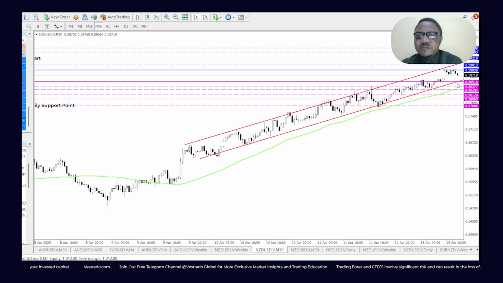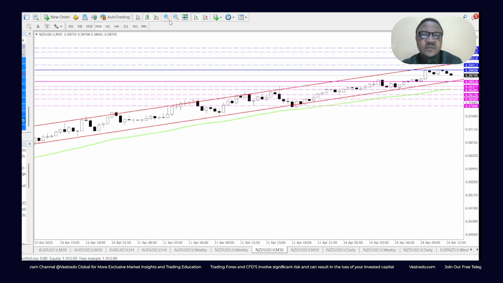Below that, if price continues further, we could target levels 5837. Below that, 5828, which coincides with the 50 MA on the 30 minutes chart. If it goes below that, 5812, and below that, 5800 psychological level. Beyond that, 5780. What's my take on the Kiwi?